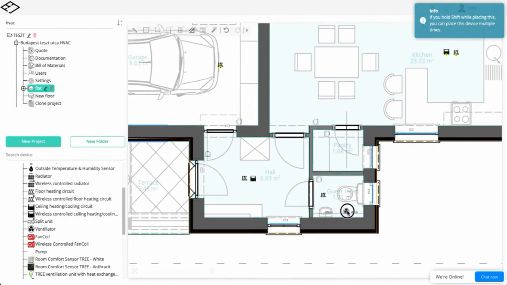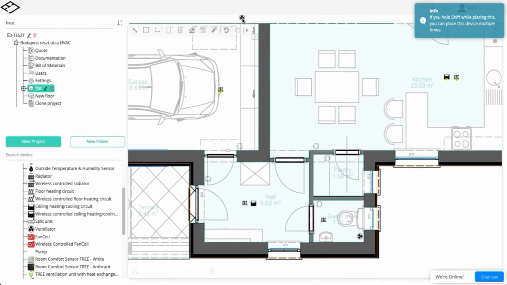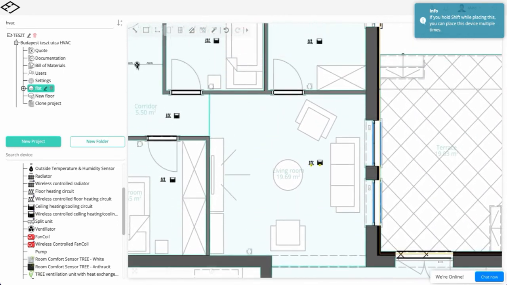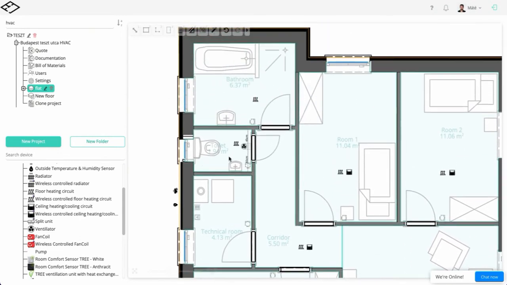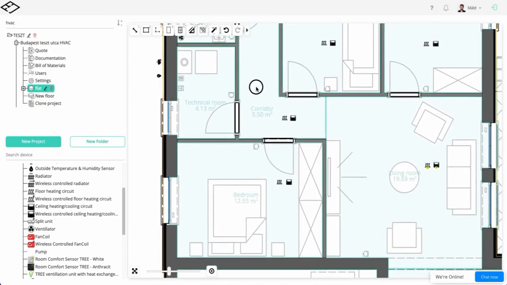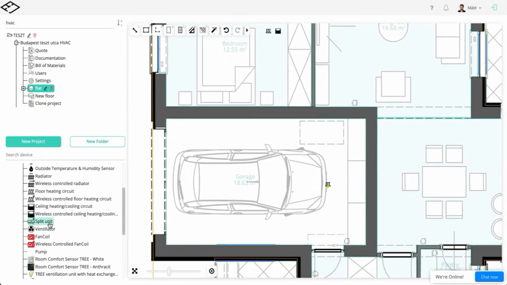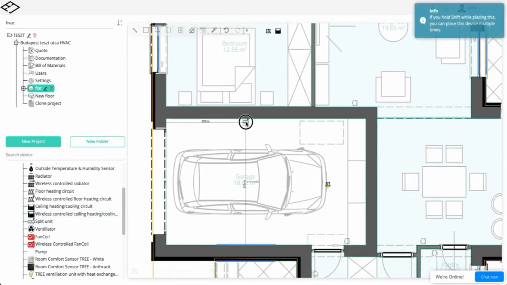In case of bathrooms, make sure to calculate with the installation of extractor fans. For this project, a split air conditioner has been planned for the garage, which should not be omitted.